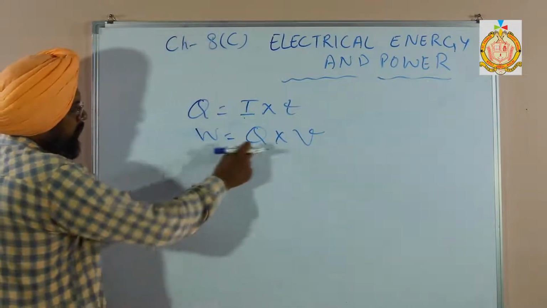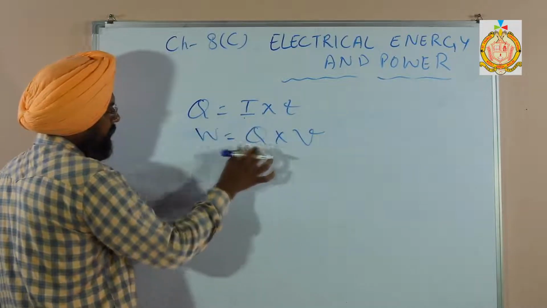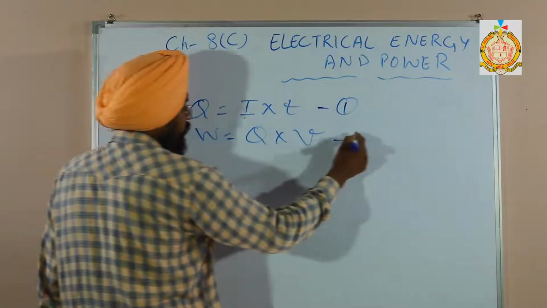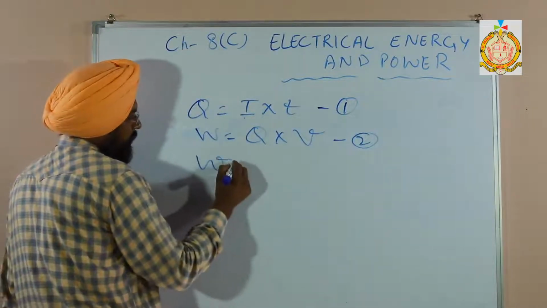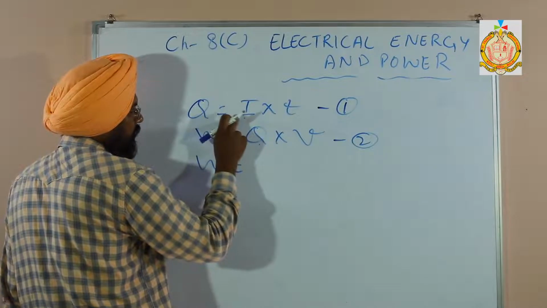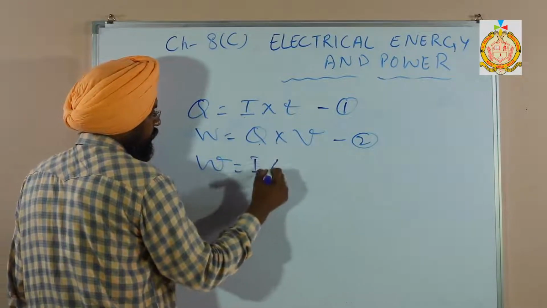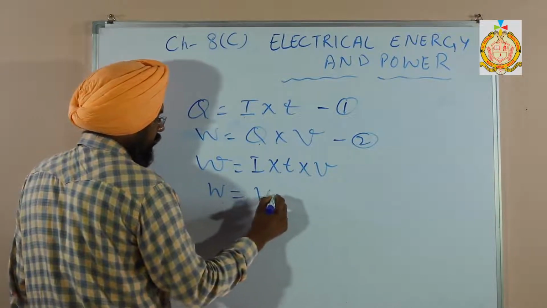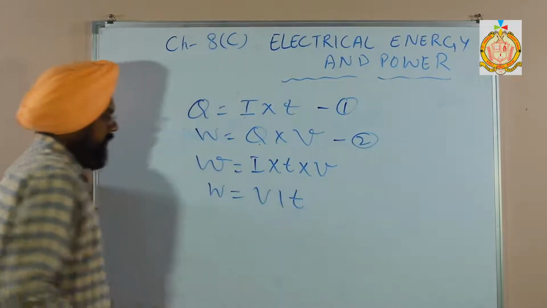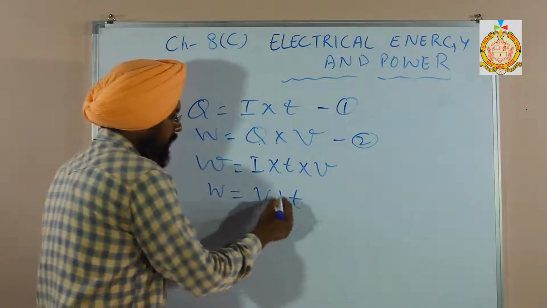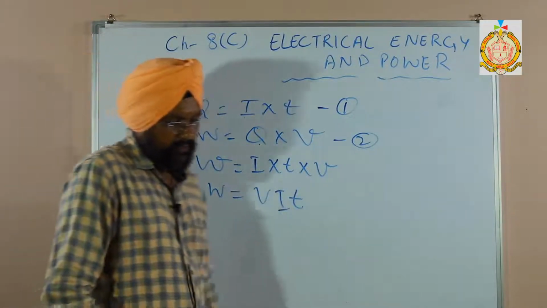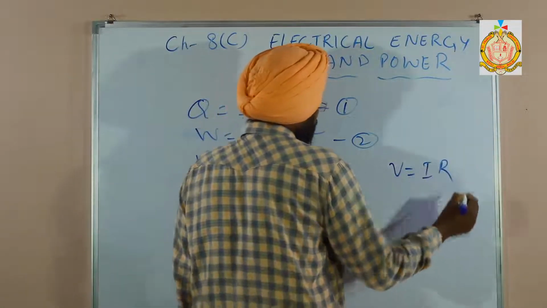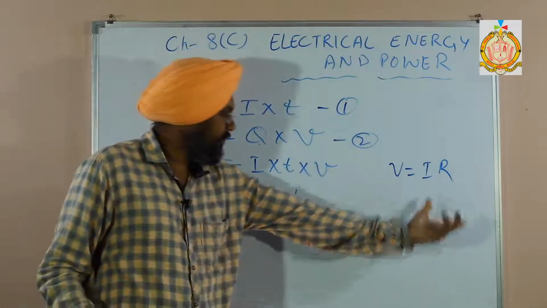Fill the value of this Q from equation 1 into equation 2. That means W is equal to, instead of Q, I into T into V. So work done is equal to VIT: potential difference into current into time. Then we know from Ohm's law that V is equal to IR.